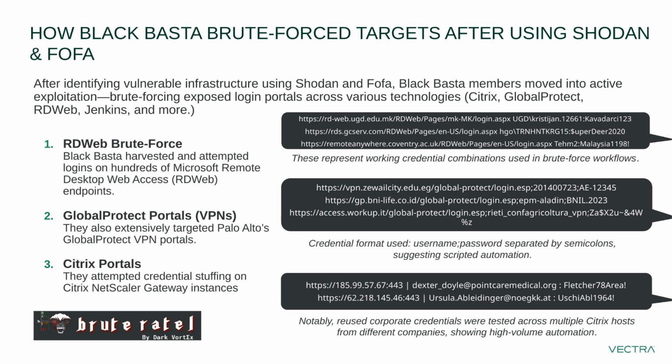APT groups, Black Basta are not doing it this way. They are trying to exploit and find the high value target. I talked about business intelligence. They are searching if the target or victim has money because they are interested in money. That's all. They want to monetize their findings.